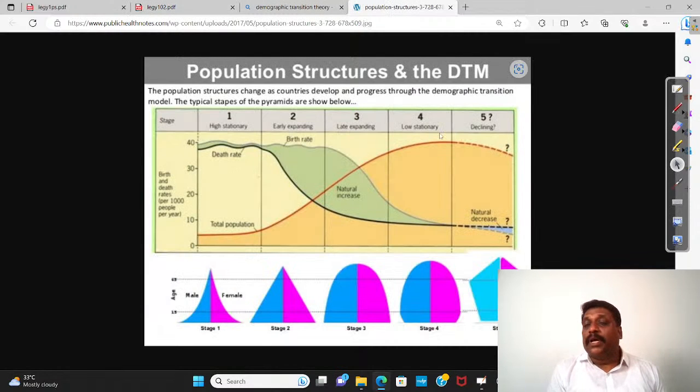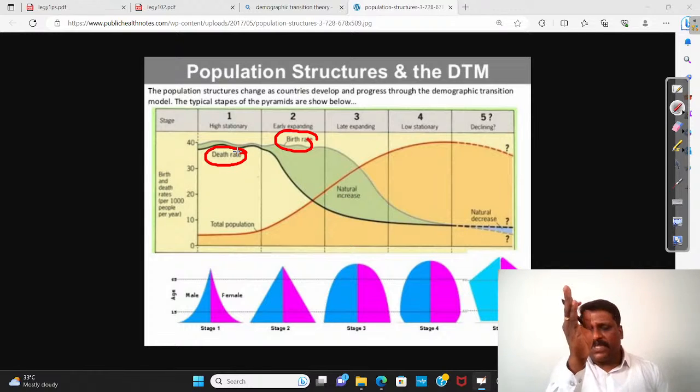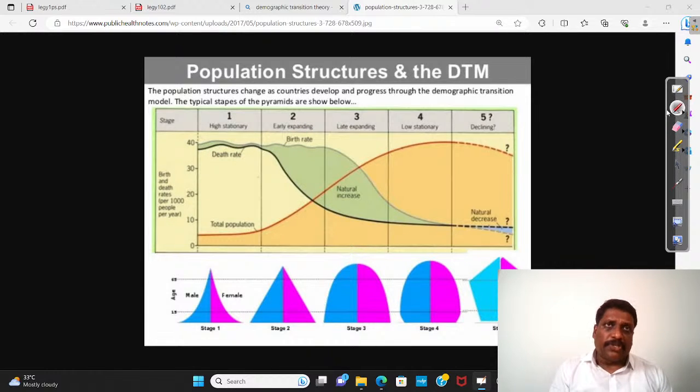Now here, my dear friends, what I understand, say for example, in the past, you find two lines here. One is birth rate and two is death rate. Fertility rate and mortality rate. Now somewhere in the historical past, maybe in a very traditional society, more like animism, not even a civilized society, maybe more like a tribal culture, birth rate is also high, death rate is also high.